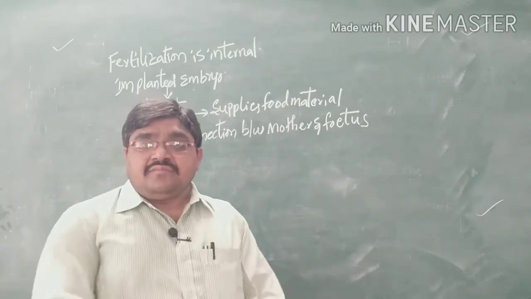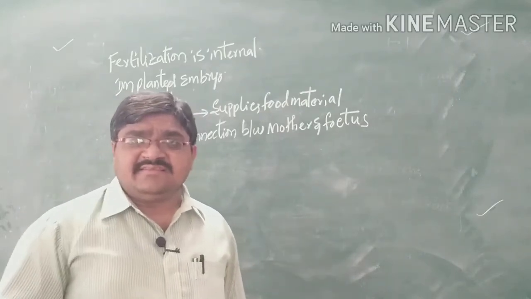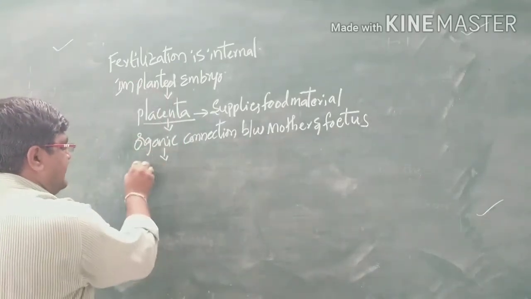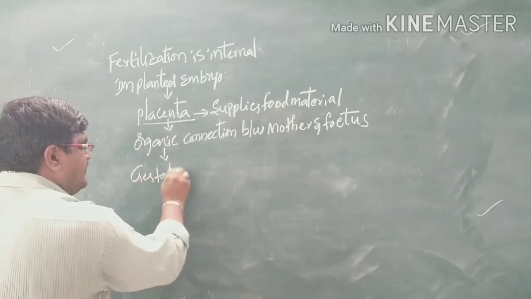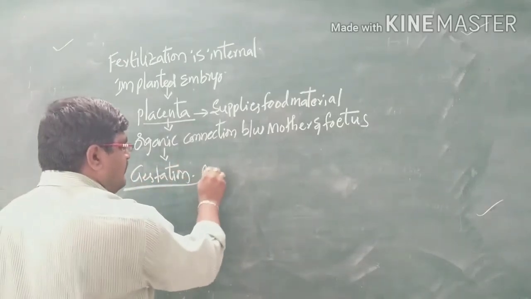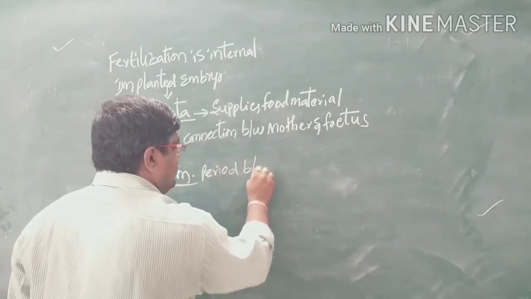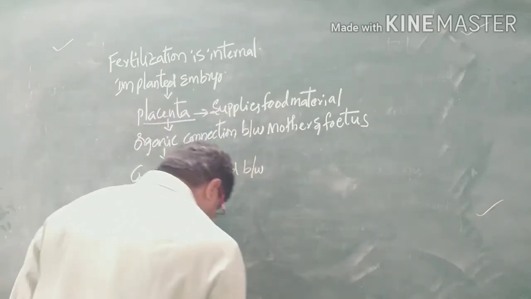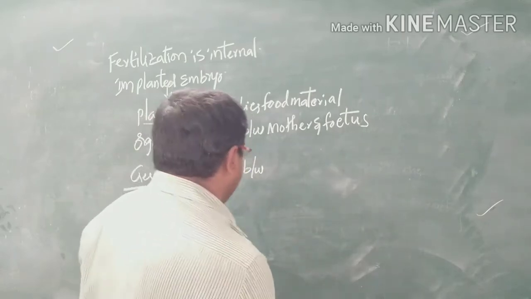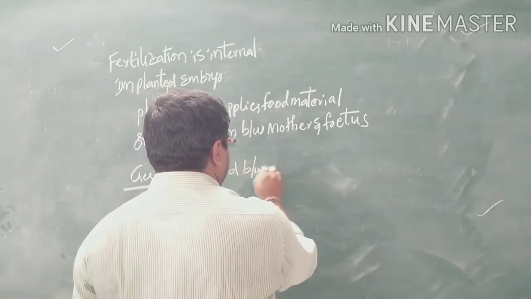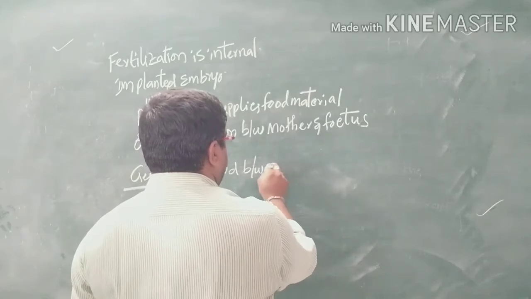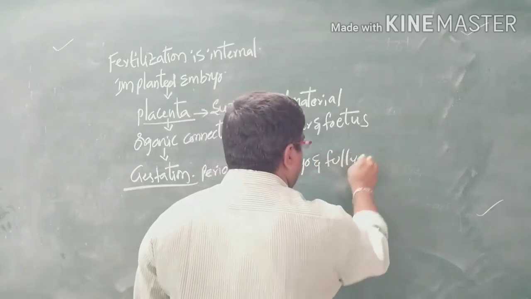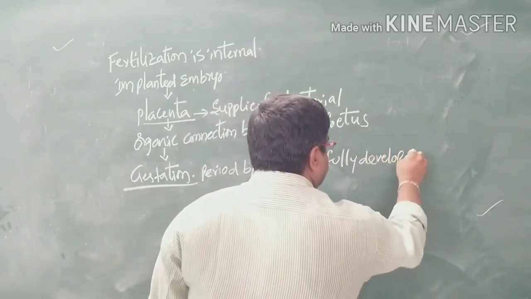And in mammalians, here it shows a gestation period. Gestation period is the period between the embryo and the fully developed young ones.